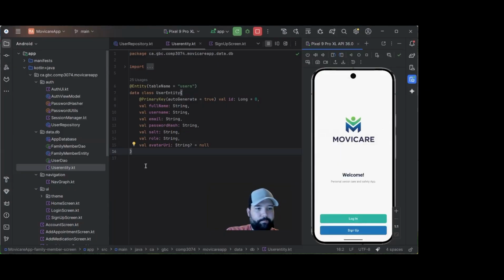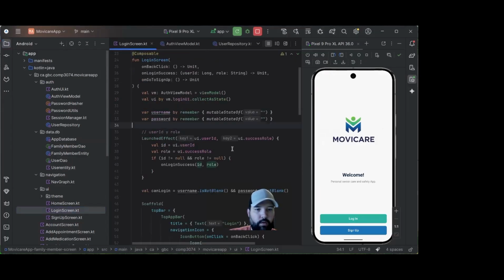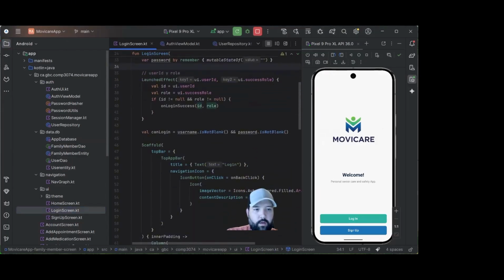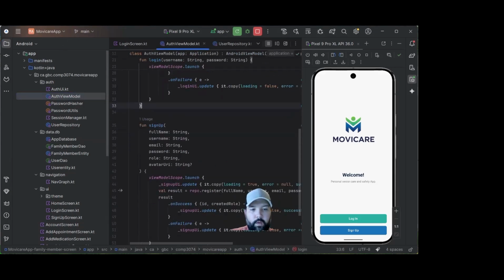So, as I showed you, let me show you the code of the login screen. Here we are. On the login screen, the user enters the username and password as I showed you. The login screen communicates with the ViewModel that we have here.